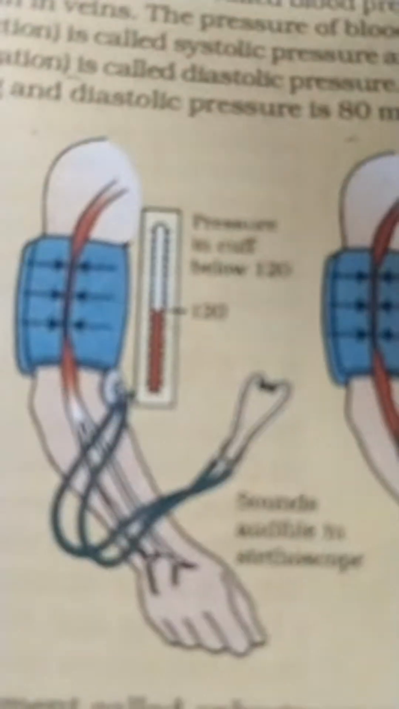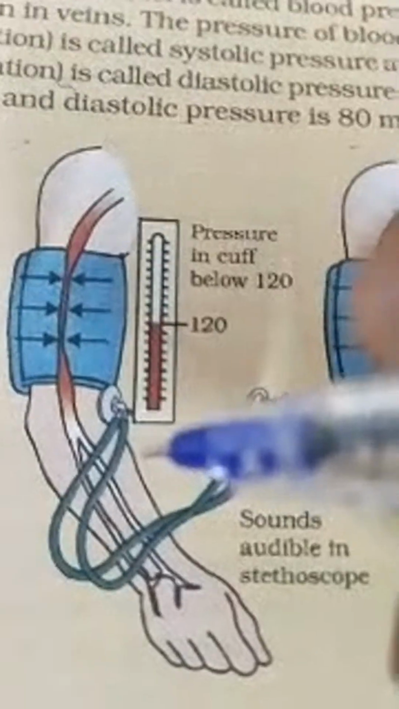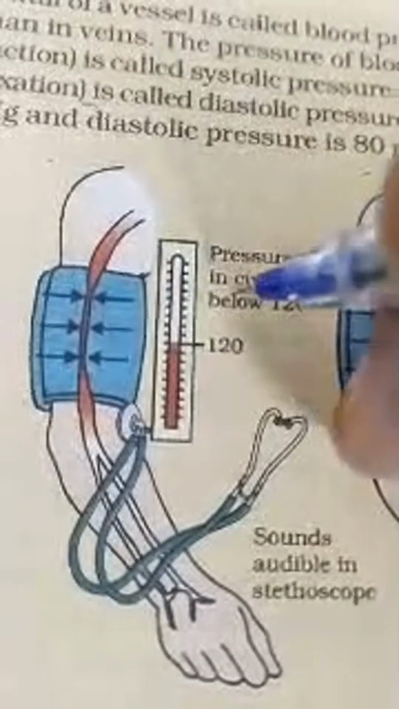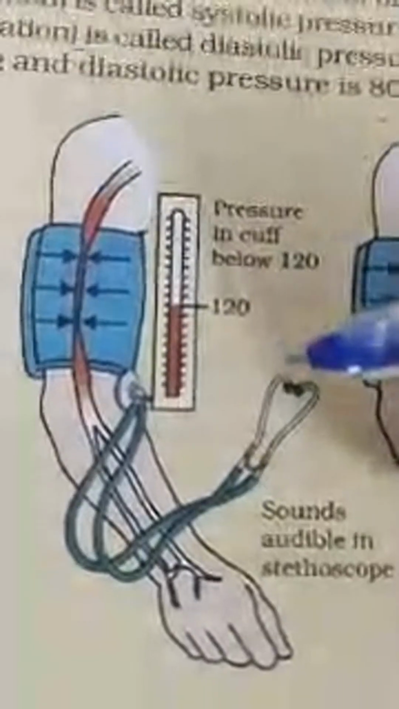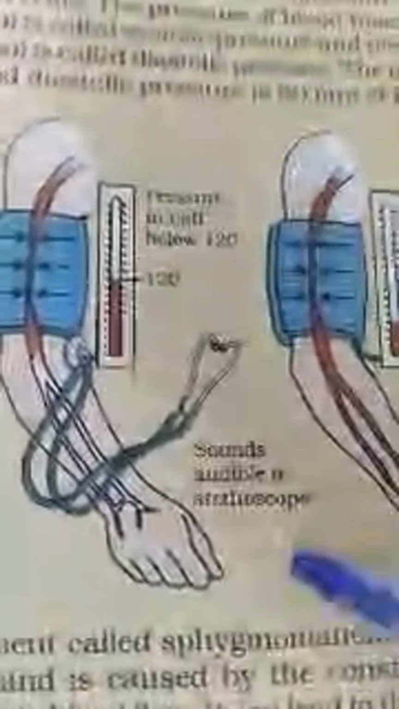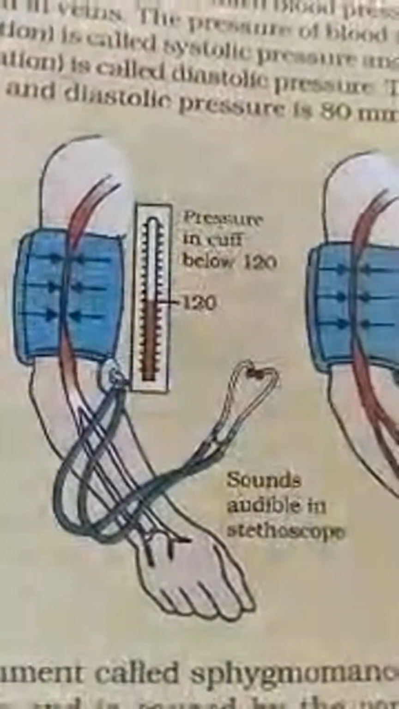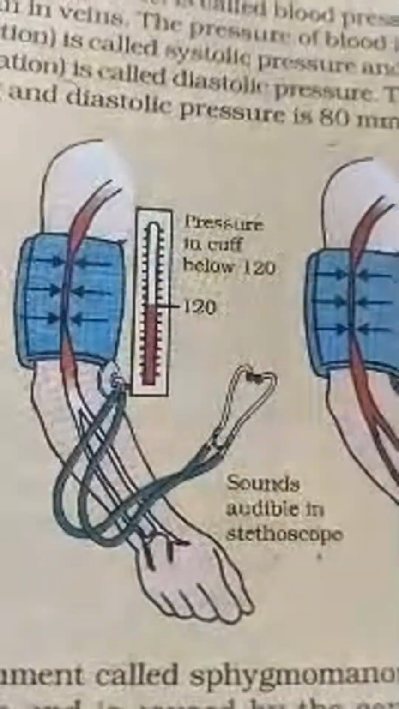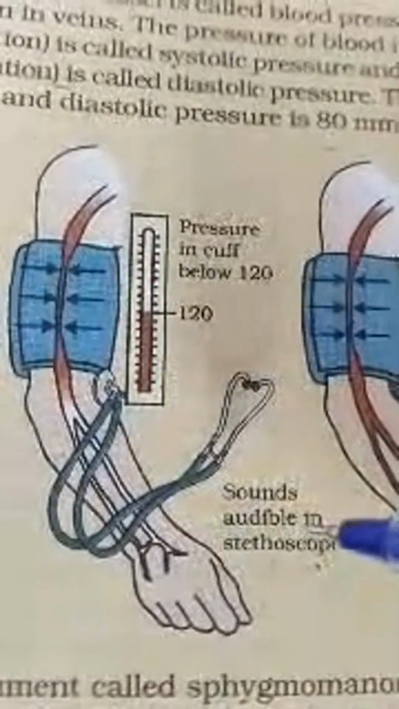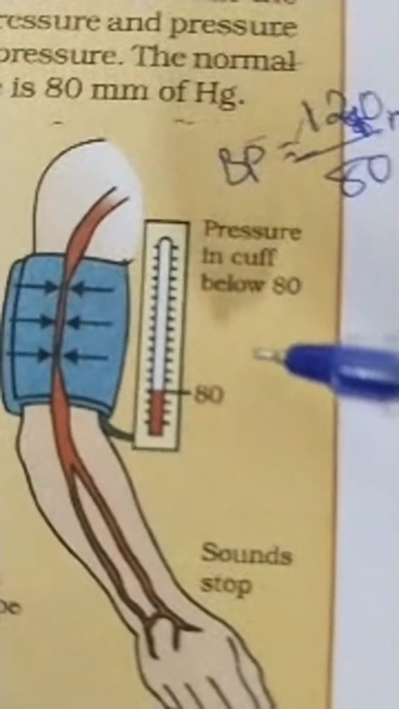Now, the next step: what is going to happen when the cuff is released slowly, and the pressure in the cuff falls below 120 mmHg? Here the doctor is going to place the stethoscope below the cuff. Sounds are audible in the stethoscope. It means the doctor is placing the stethoscope mainly to hear the sound of the arteries.